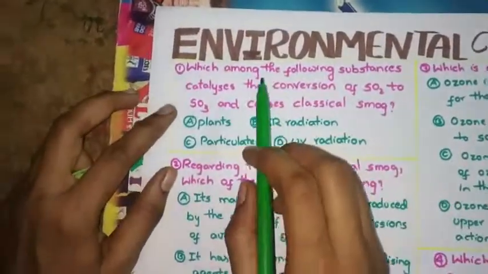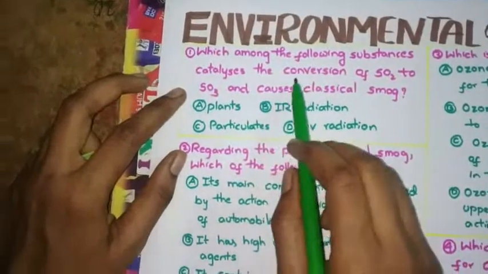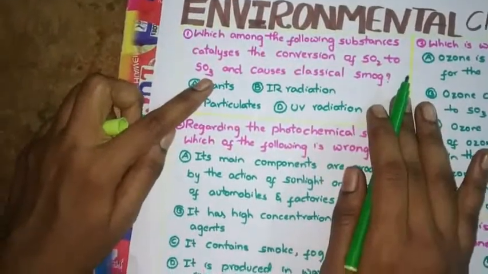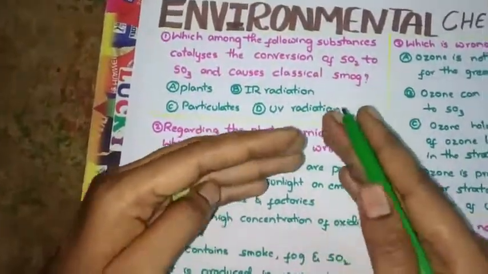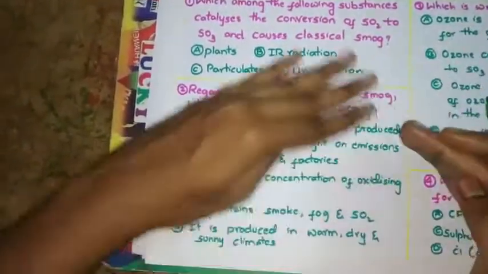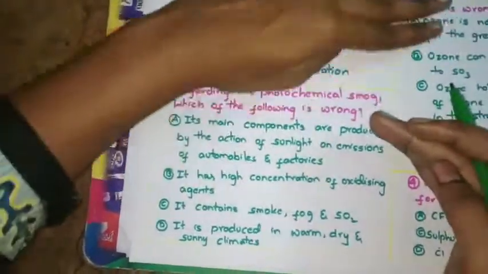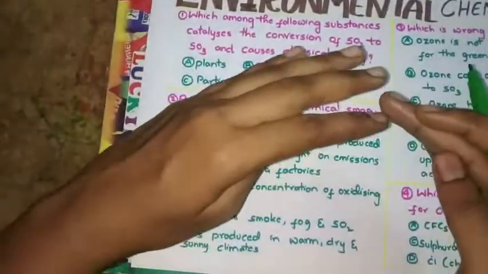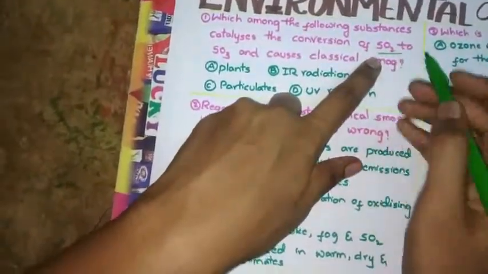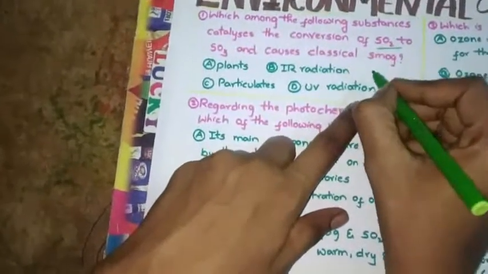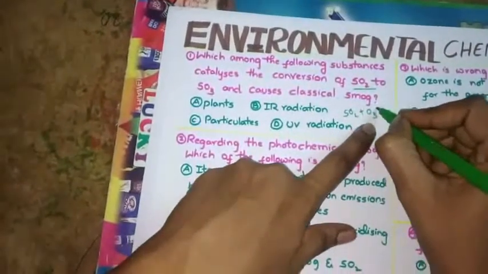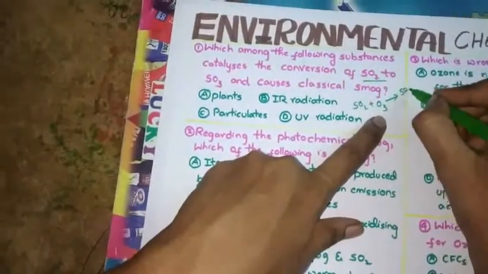See the first question. Which among the following substances catalyze the conversion of SO2 to SO3 and causes classical smog? On earth we burn fossil fuels, and there we will get sulfur. This sulfur will react with oxygen and give SO2. Now this sulfur dioxide will react with ozone and it will give SO3.